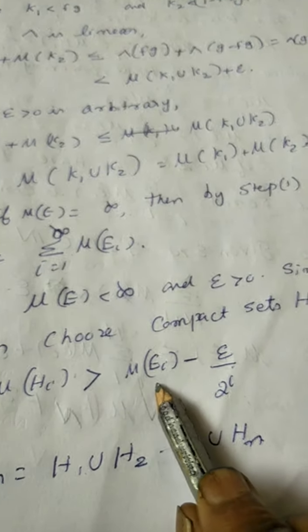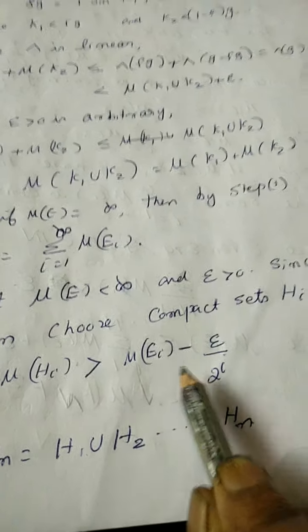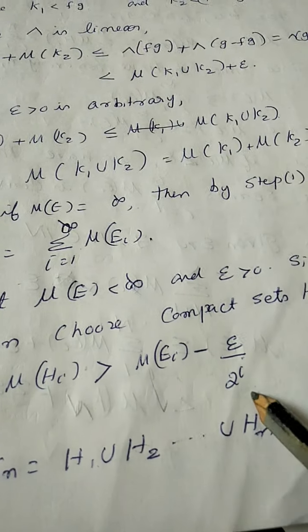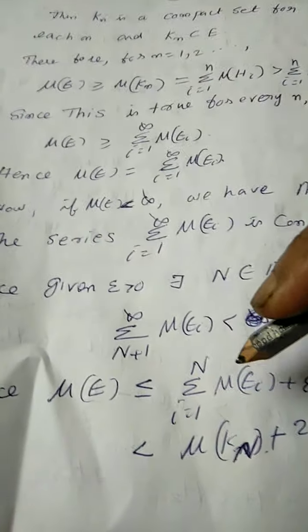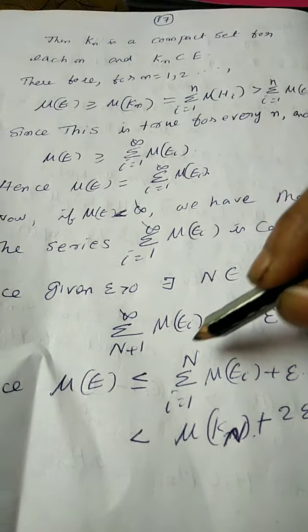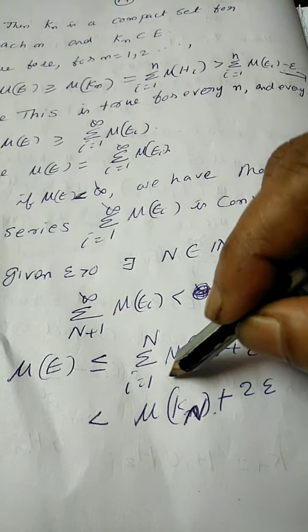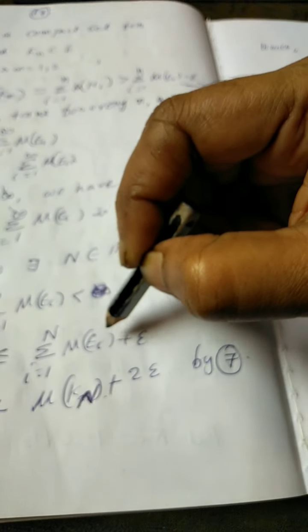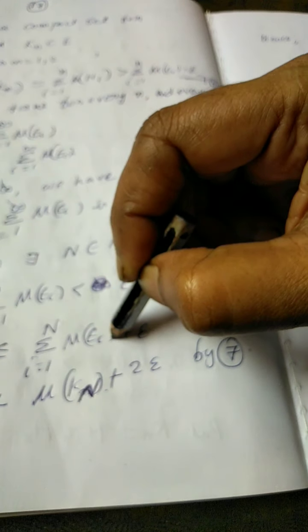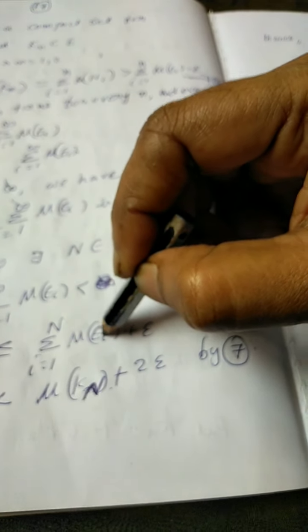This means mu of Ei is less than mu of Hi plus epsilon by 2 raised to i. This is true for i equal to 1 up to n. So, we have this less than sigma i equal to 1 to n of mu of Hi plus epsilon by 2 raised to i.